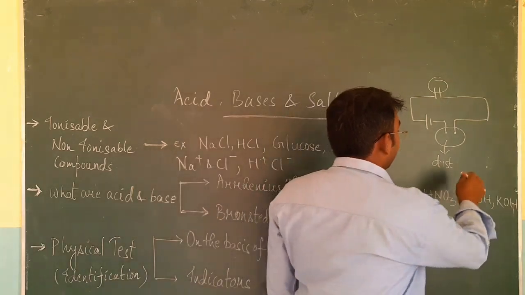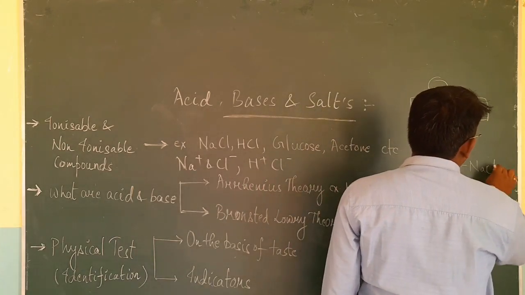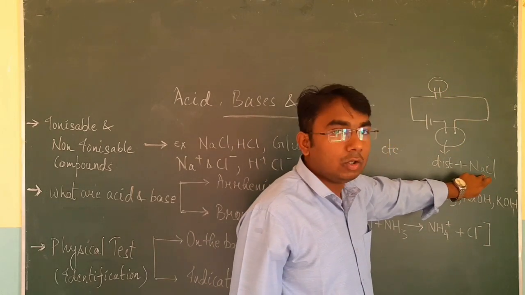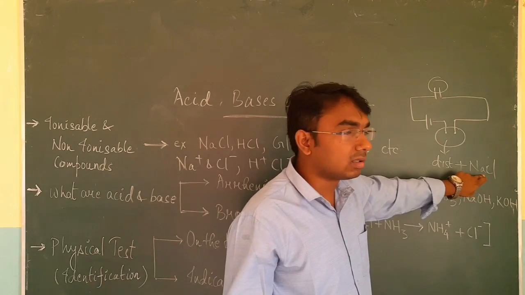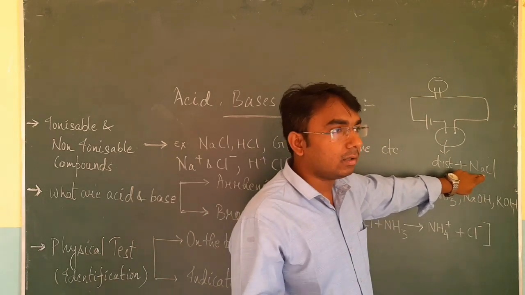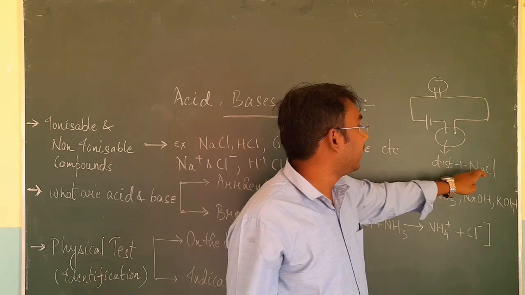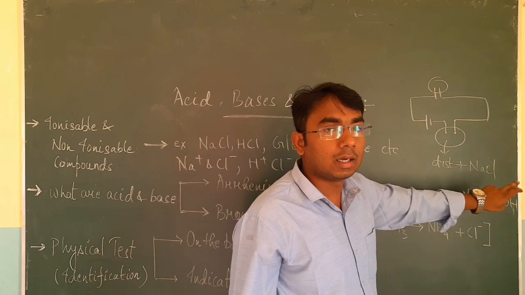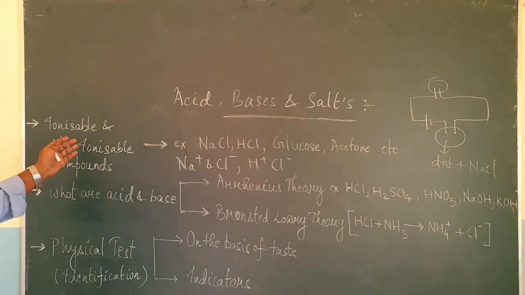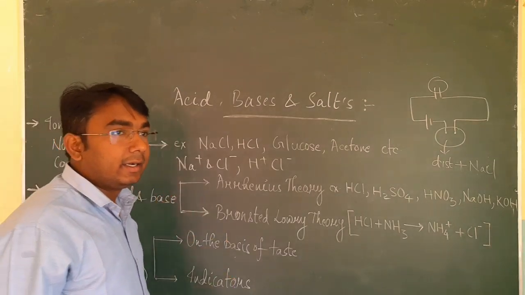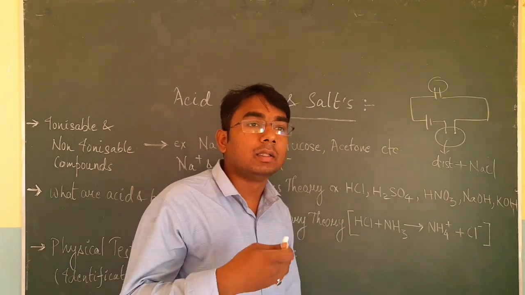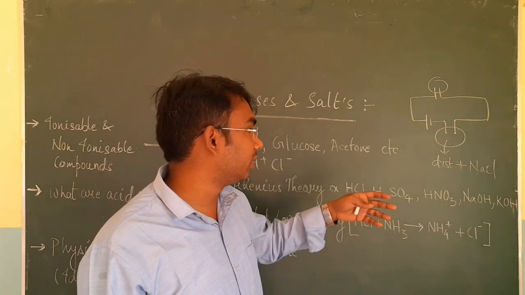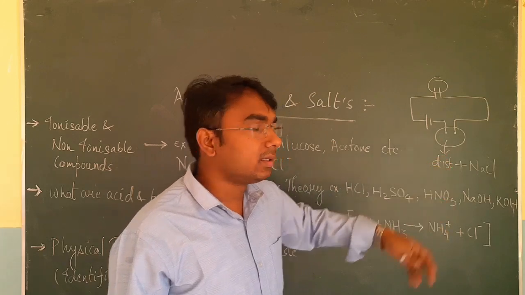As soon as we add NaCl in that, the bulb will start glowing. This shows that though sodium chloride itself is a neutral compound, as soon as it is dissolved in water, it gets dissociated into Na plus and Cl minus ions. Therefore, ionizable compounds are those which, when added in water or in their molten state, get dissociated into their respective ions. Molten state means when we increase the temperature of the given compound, NaCl.